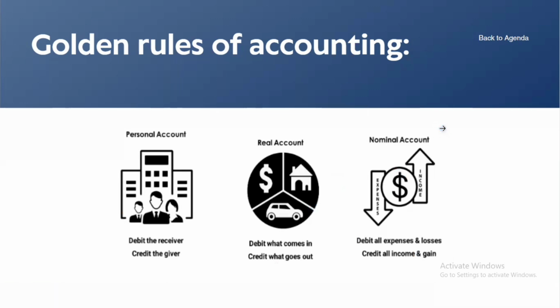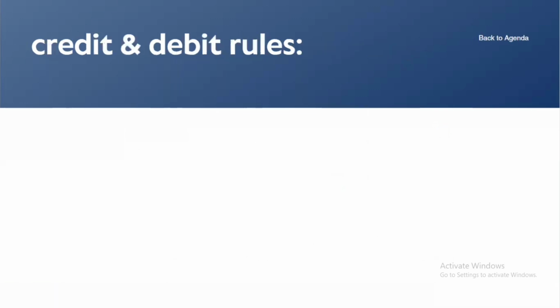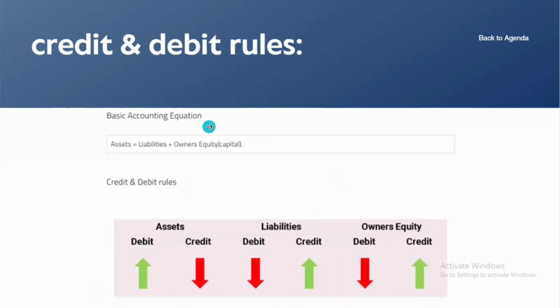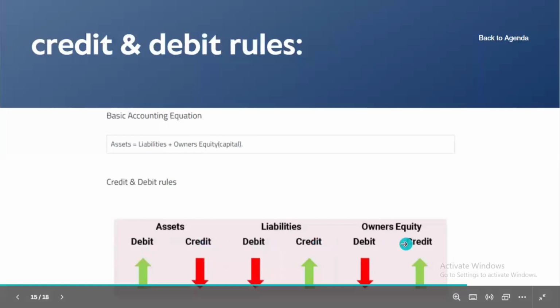Next, credit and debit rules of accounting. These rules are for assets, liability and owner's equity. First, we need to know the accounting equation. The basic accounting equation is nothing but assets equal to liabilities plus owner's equity. These are the rules for assets, liability and owner's equity.